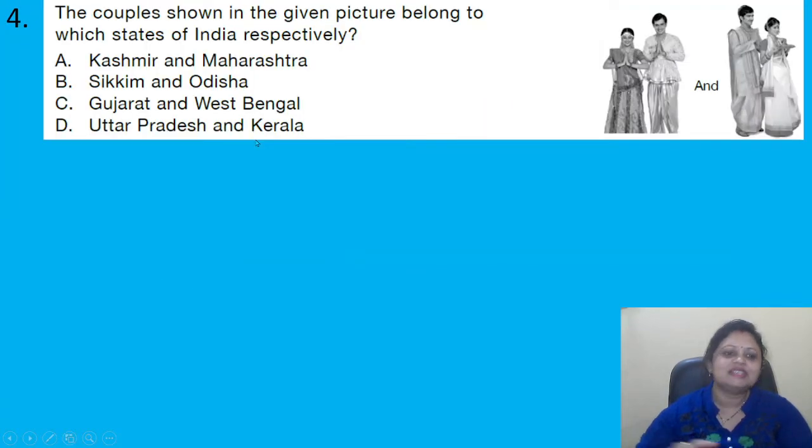Coming to the next question: the couple shown in the given picture belong to which state of India respectively? Options are A. Kashmir and Maharashtra, B. Sikkim and Odisha, C. Gujarat and West Bengal, D. Uttar Pradesh and Kerala. So these are the pictures. Which are the states they belong to? Can you tell the answer? The first one is for Gujarat, and the second one is from West Bengal.